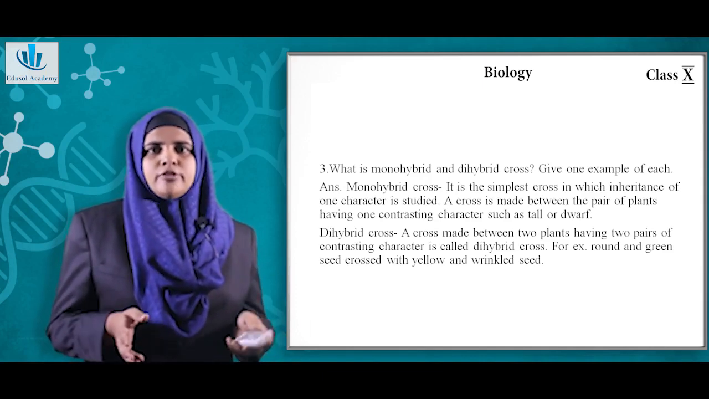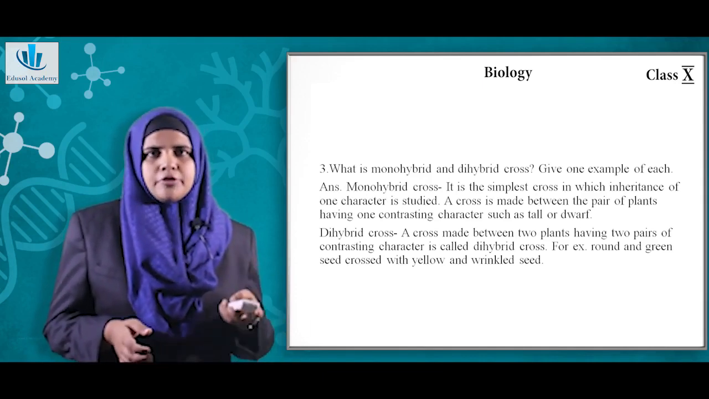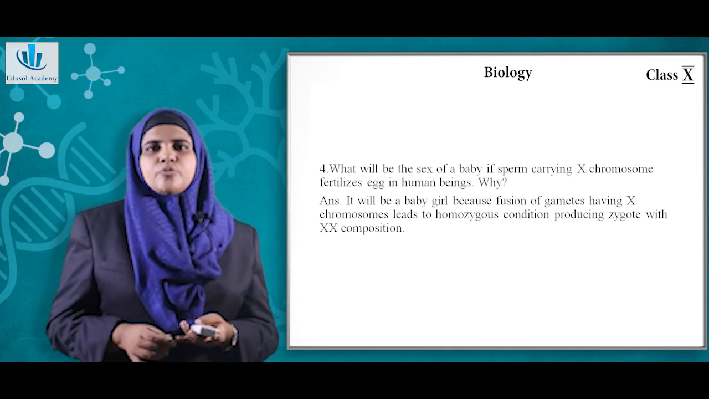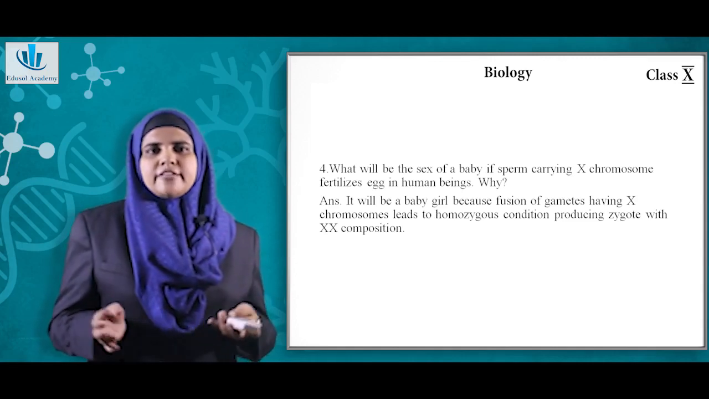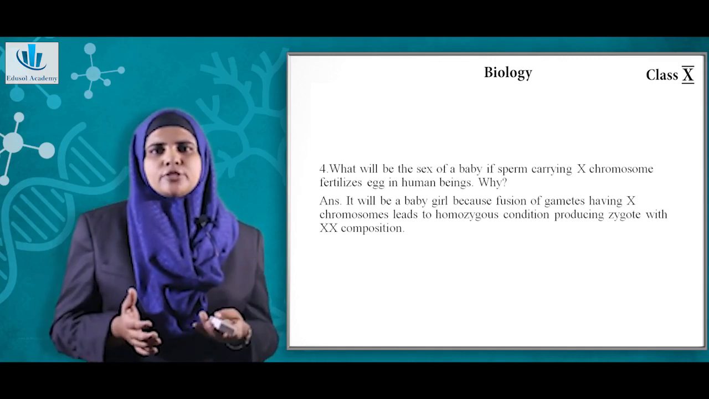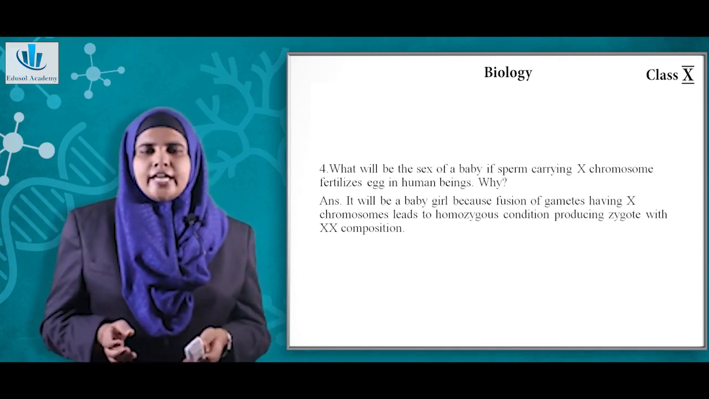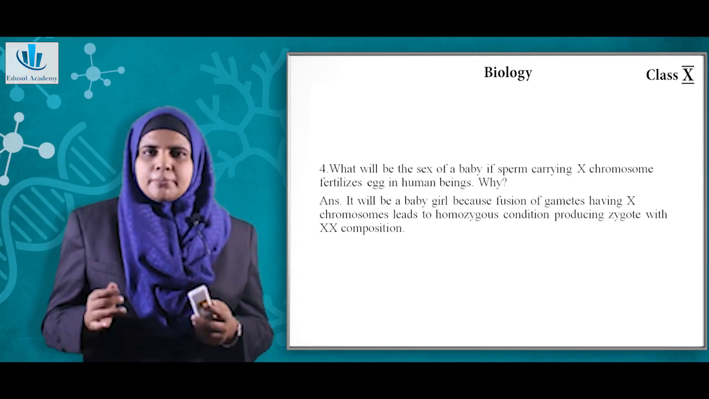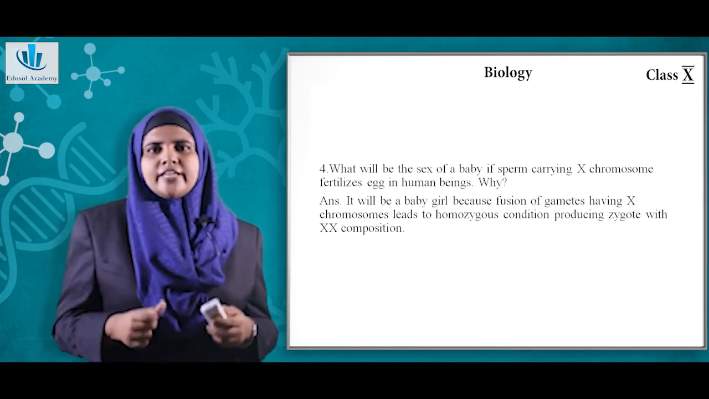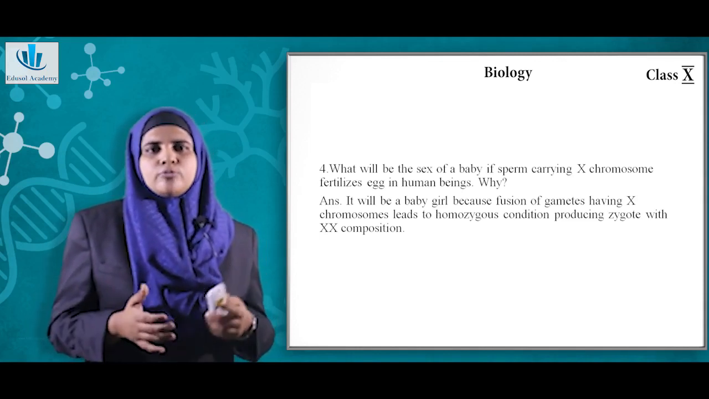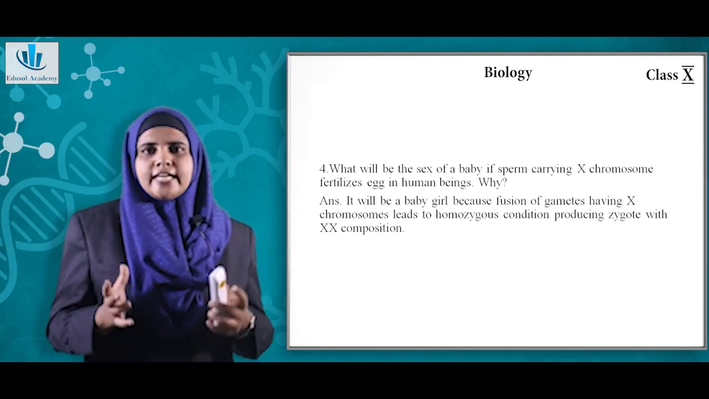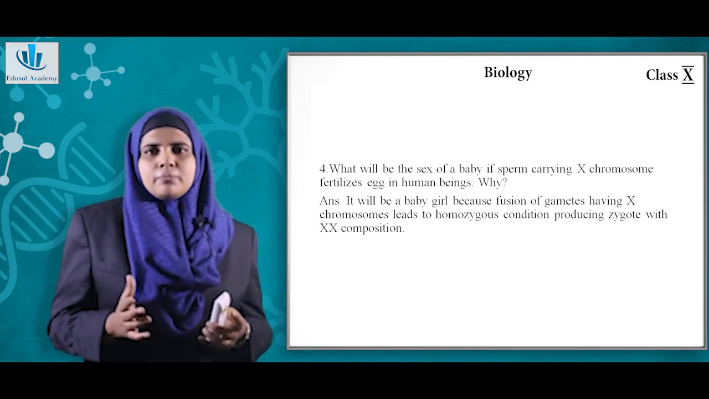So, this is about dihybrid cross and monohybrid cross. So, next question is, what will be the sex of the baby if sperm carrying X chromosome fertilizes egg in human beings, and why? Now it will be a baby girl, because the fusion of gametes having X chromosome lead to a homozygous condition producing a zygote with XX composition.